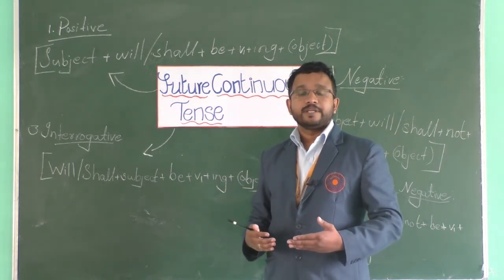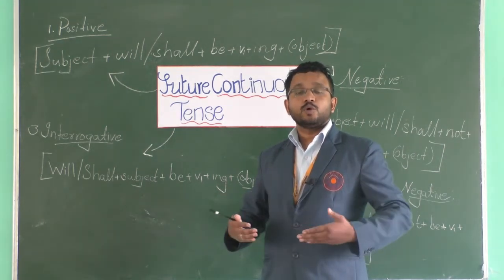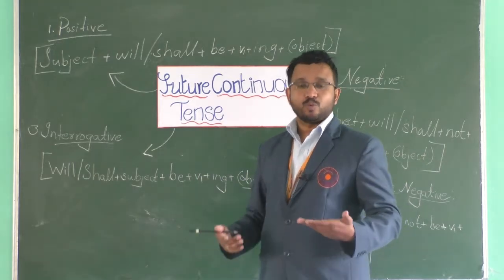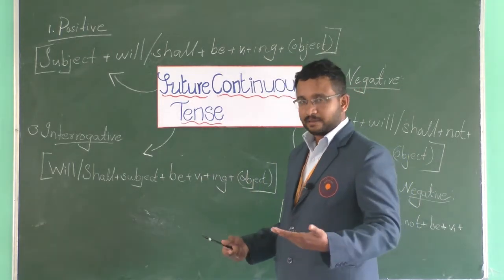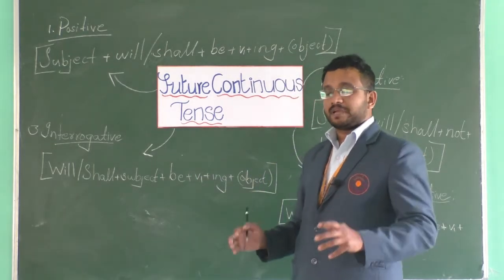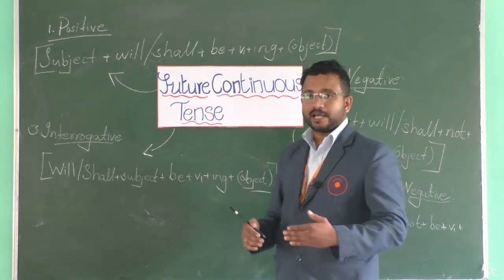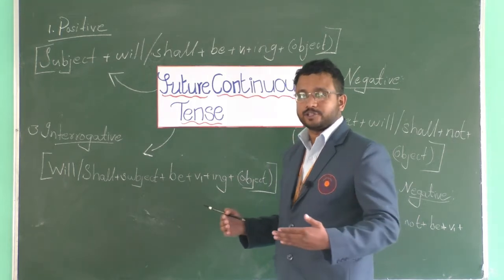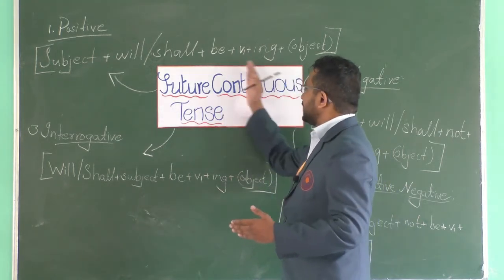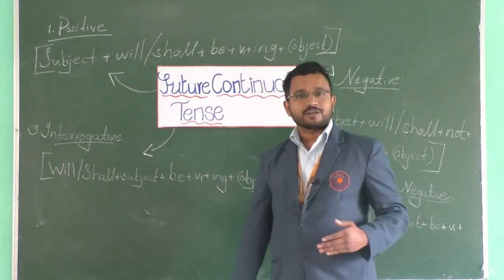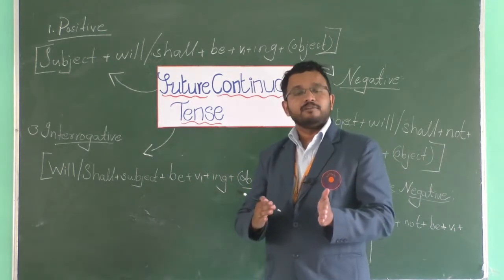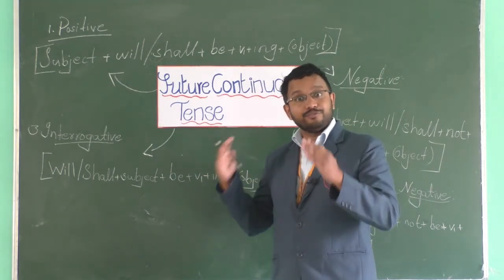I'll be serving you as a politician, whatever it may be. Whenever you communicate certain things that are going to happen in the future, you'll be using future continuous tense. It will be happening in the future.